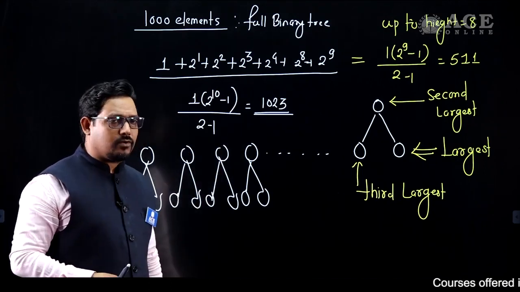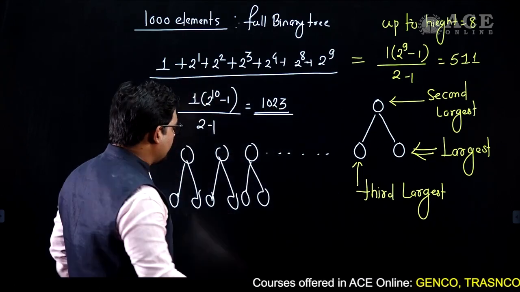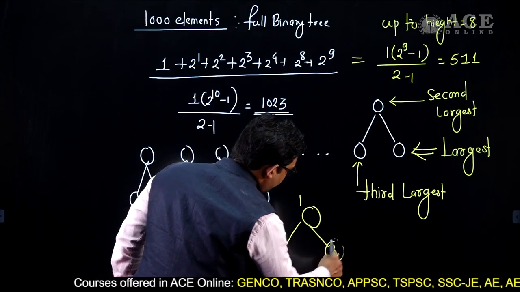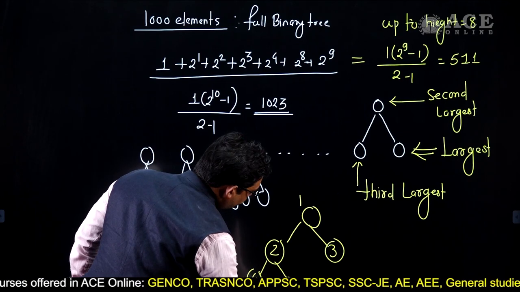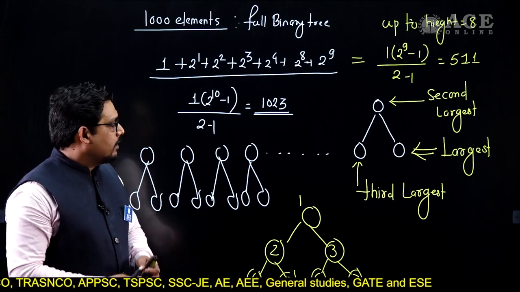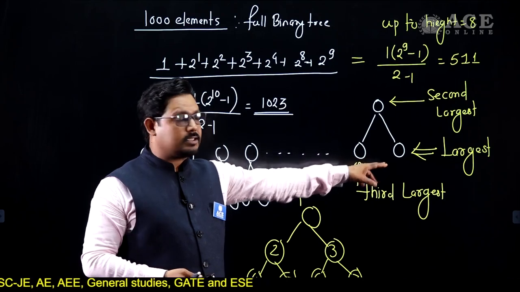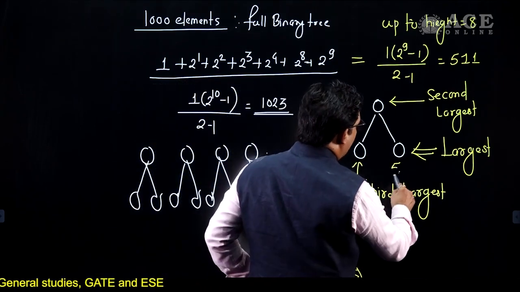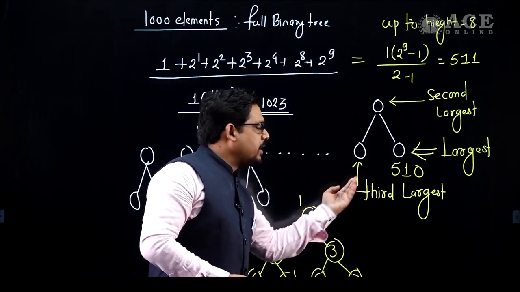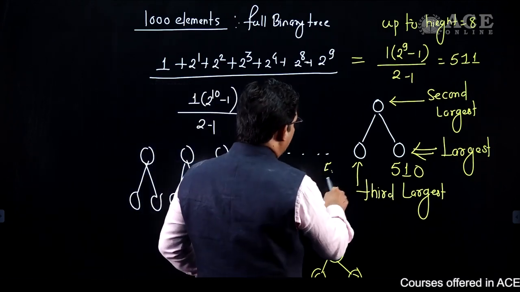If indexing starts from 0, in the binary tree representation, the heap representation will index in this way: 1, then 2, then 3, then 4, then 5, then 6, and then 7. So that order of indexing has been done. Now if the indexing starts from 0, then the last one we are talking about, the largest element, will have an index of 510, and just previous to that, the index will be 509.